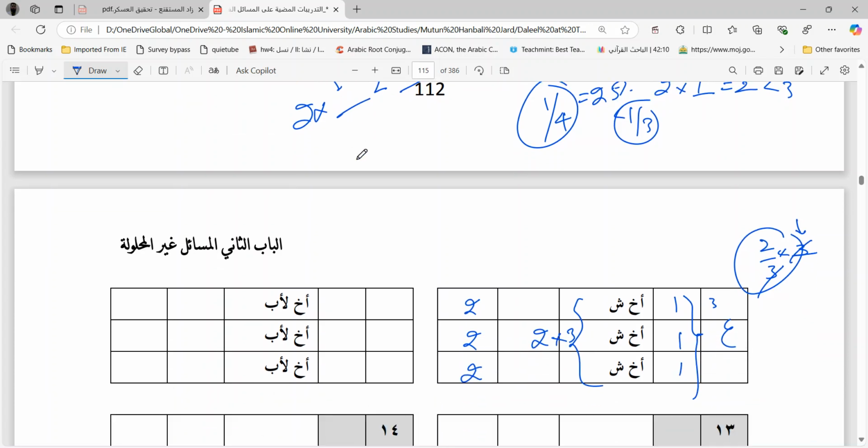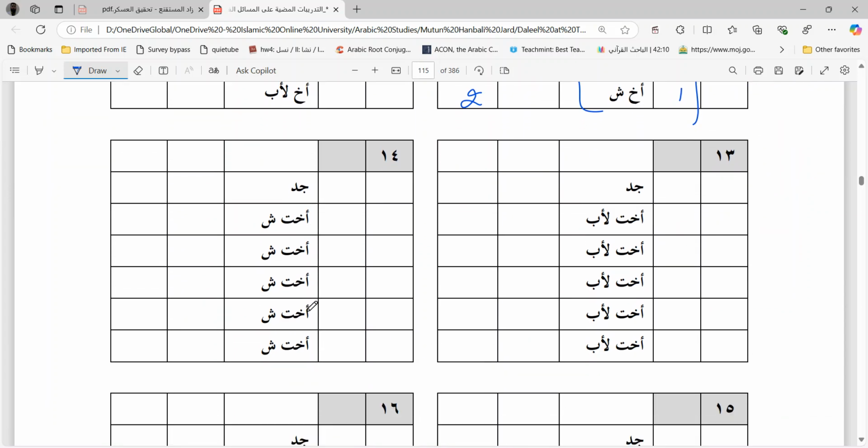Here you have a grandfather and 3 akhliyab. This is also exactly like this. Only difference is now instead of shaqiq you have consanguine brothers. Here also let us see. Grandfather is two head count, because they are all sisters, consanguine sisters. So two head count and they are one each. So they are five. One, two, three, four, five. Grandfather, two times the head count of grandfather, which is four. Four is less than five.